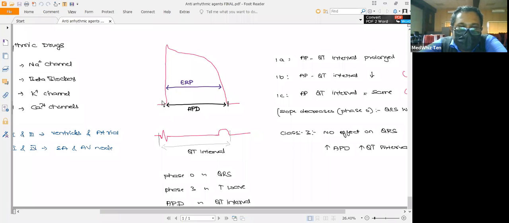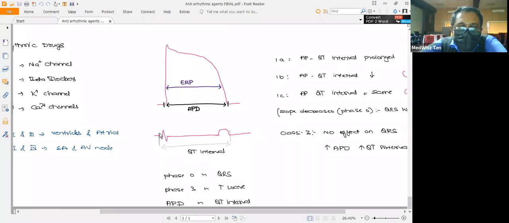The duration from the beginning of this depolarization till the end of the repolarization phase is called the action potential duration, and the same is represented on the ECG as the QT interval.